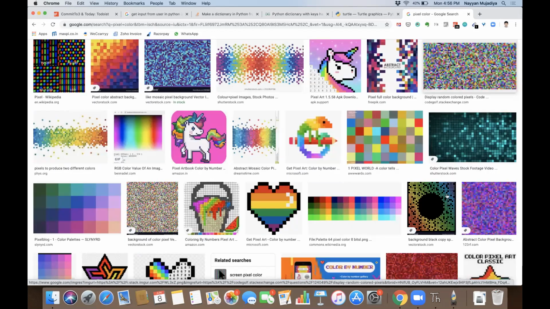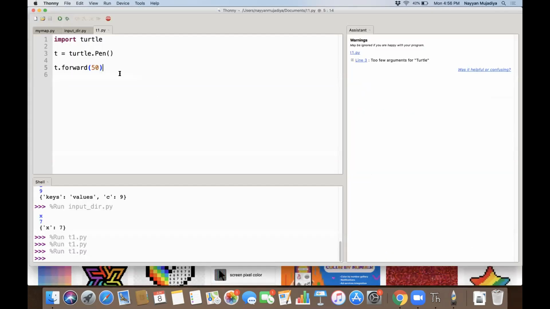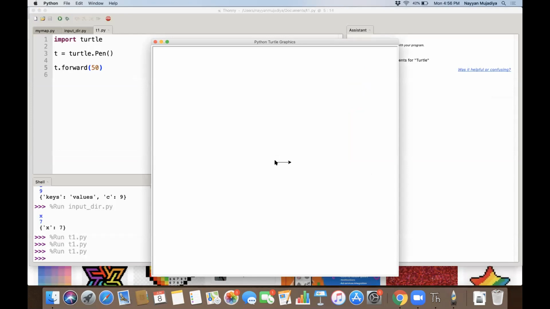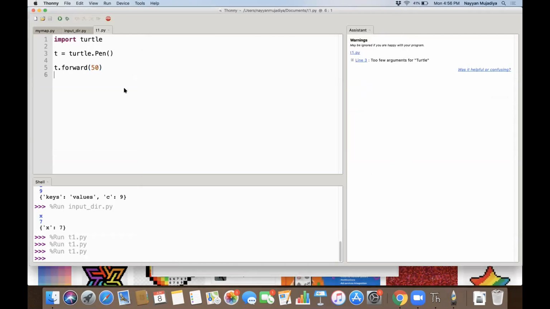Now what I wanted to explain here is when we say t dot forward 50, it means we have moved 50 pixels forward. If you see here, it was initially at this location and it moved towards this. So 1 means 1 pixel, 50 means 50 pixels. Basically, that is what I wanted to say.